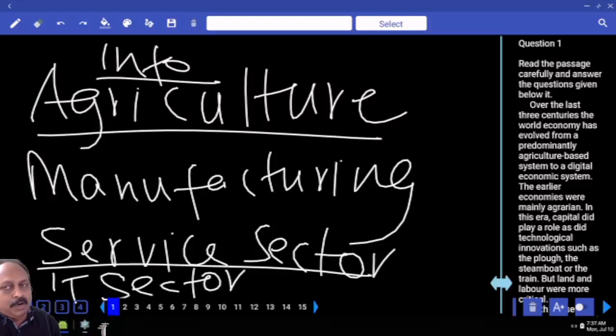Today the most important product is what? Information. The world is ruled because of information. Every day we are bombarded with so much information. And when it comes to information, the most important information, obviously, is information technology, a combination of information with technology. Today the economies depend on IT. Now it starts with agriculture, comes to the modern economies and how things have changed. This is the broad framework of the passage.